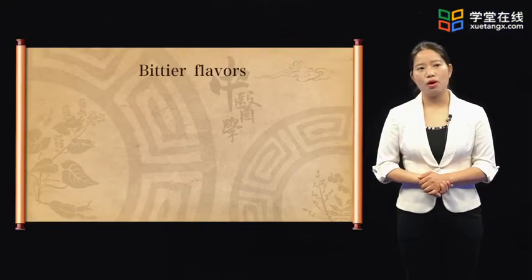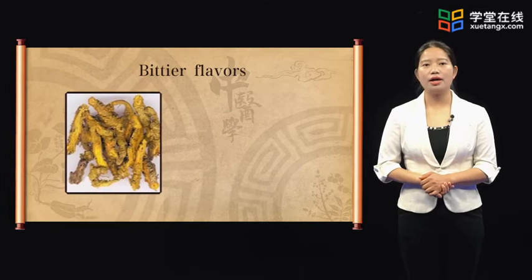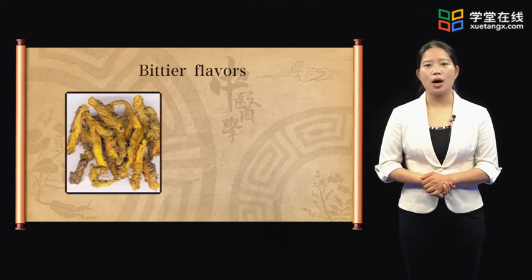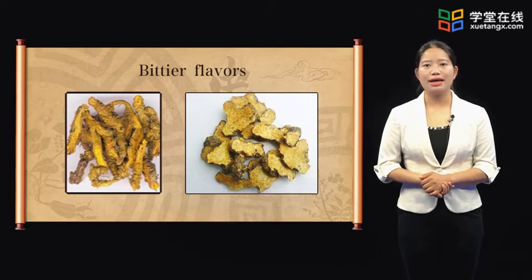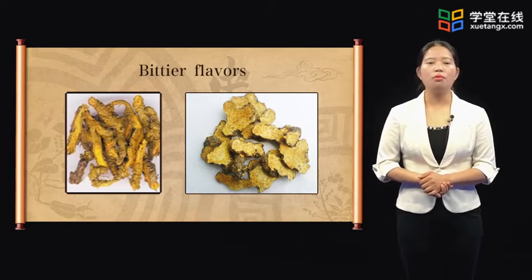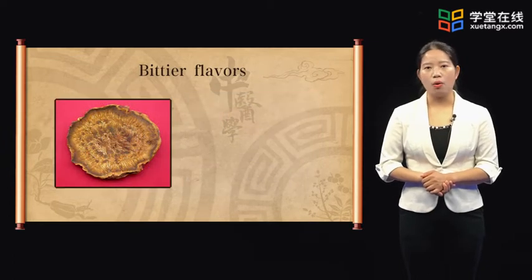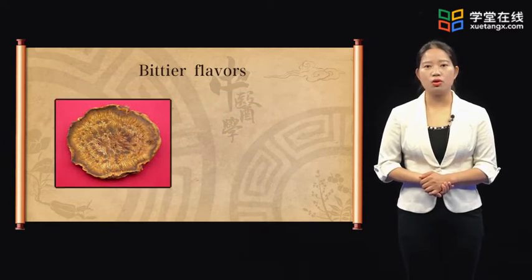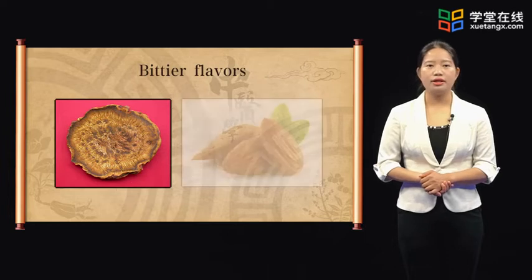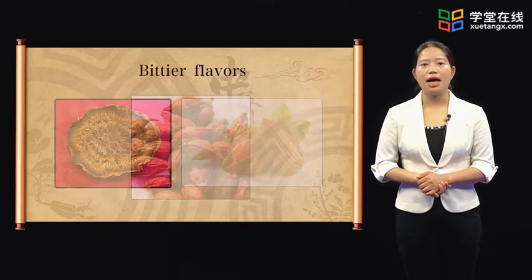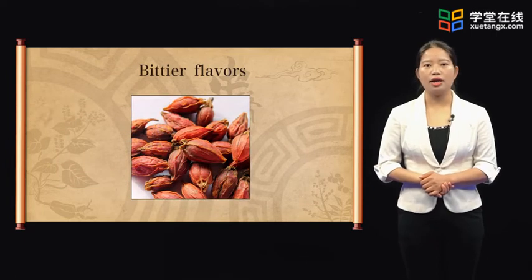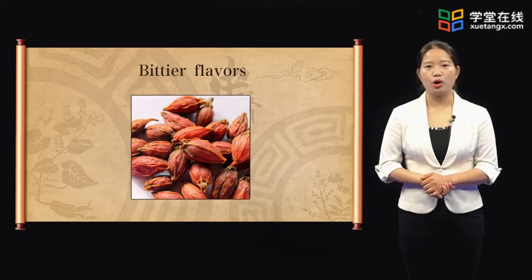For example, 黄连 can clear away heat and dry dampness, and 苍术 can dry dampness due to its bitter flavor and warm nature. 大黄 can cause downward discharge. 杏仁 can lower and disperse lung qi, and 栀子 can clear away heat and purge fire.